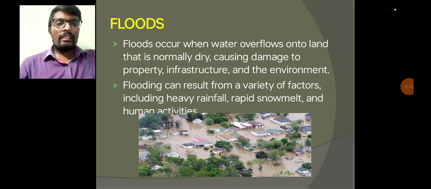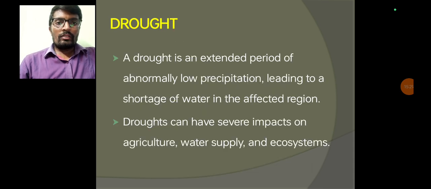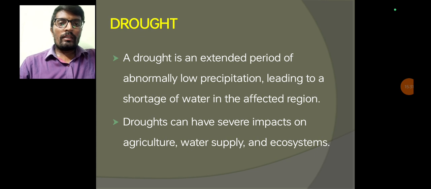Flooding can result from a variety of factors including heavy rainfall, rapid snow melt, avalanches and human activities. Now coming to the drought. A drought is an extended period of abnormally low precipitation, leading to a shortage of water in the affected region.